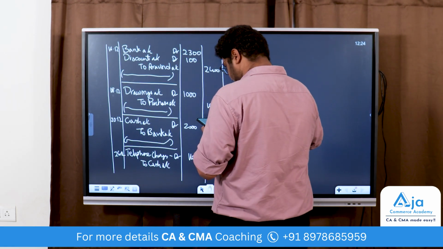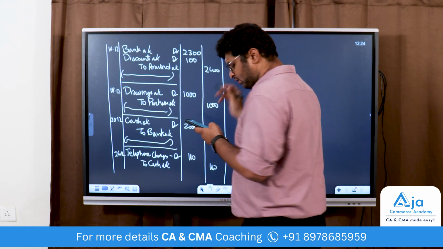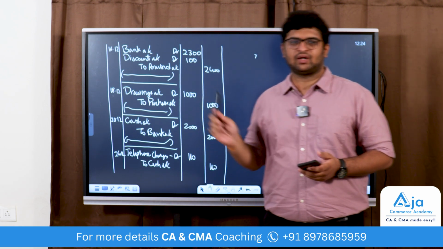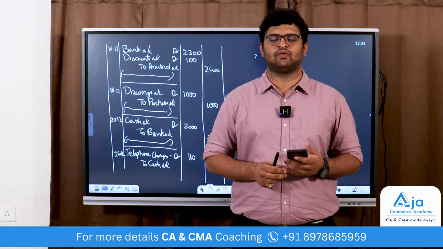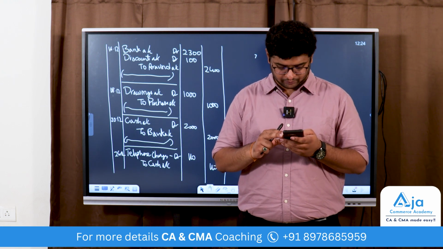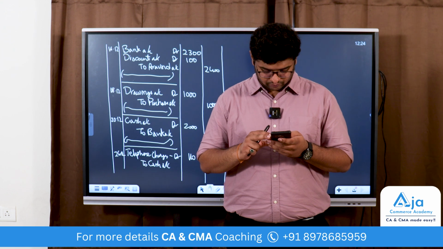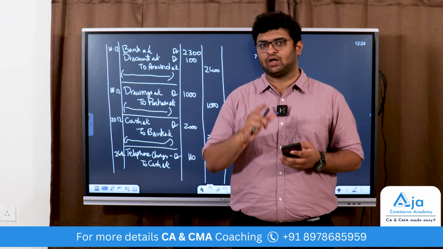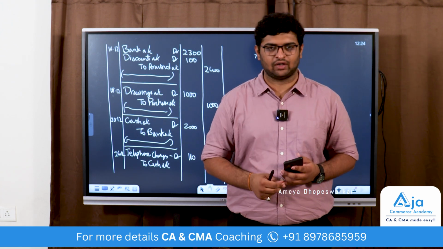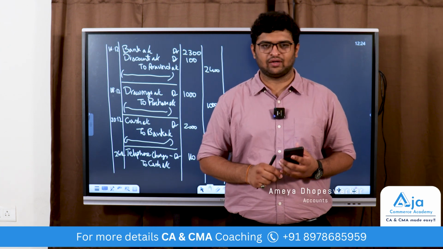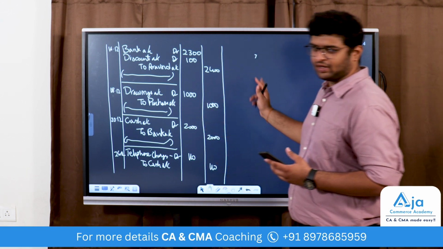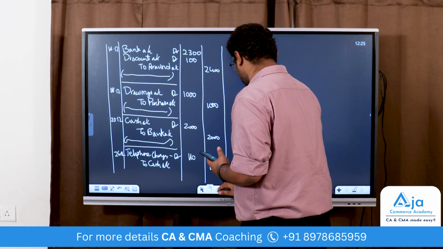Next, on December 26th, amount paid to Amrit in full settlement of 9,450. If you remember the Amrit transaction, we purchased goods worth 10,000, but we also returned 500 worth of goods. So what is remaining here? 9,500. We need to pay 9,500 to Amrit, but he has settled our account at 9,450. So it is an income for us. It is a discount received, which is an income for us.